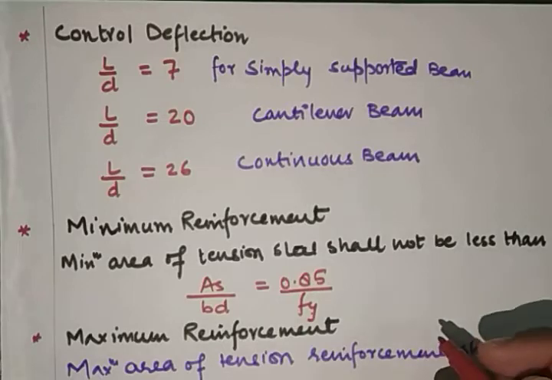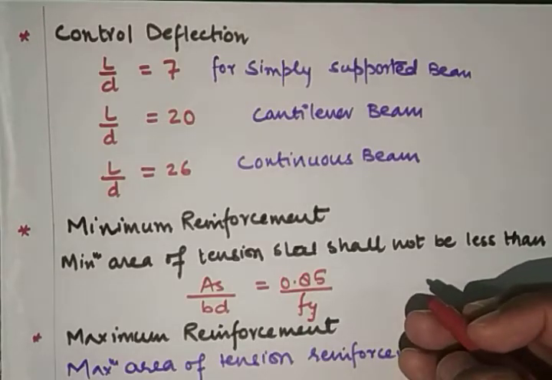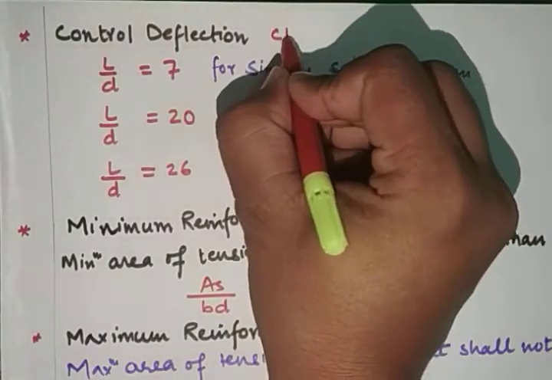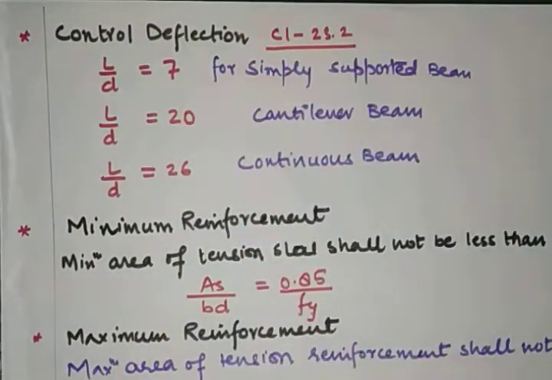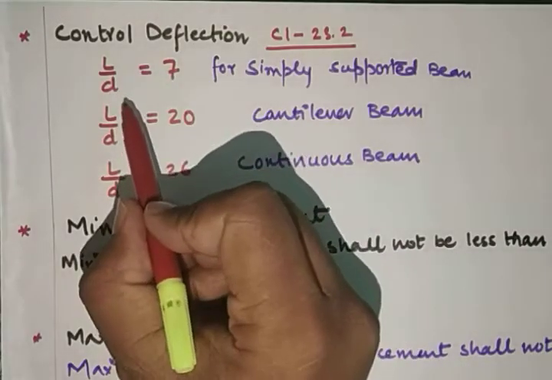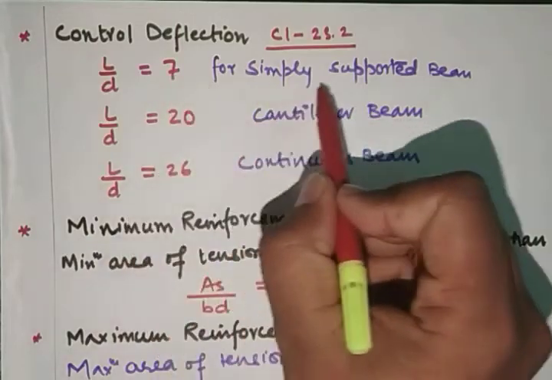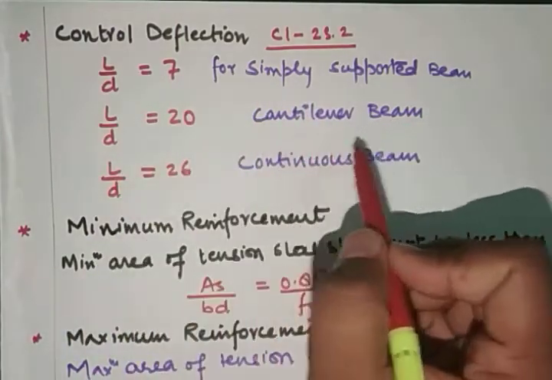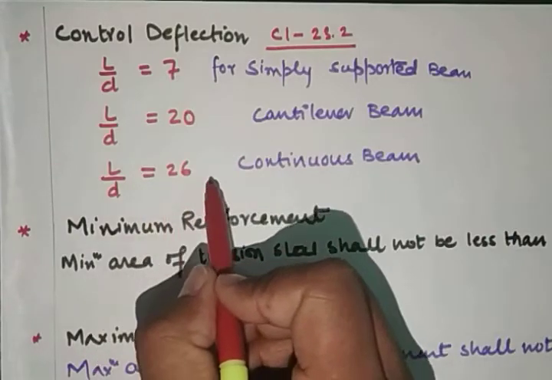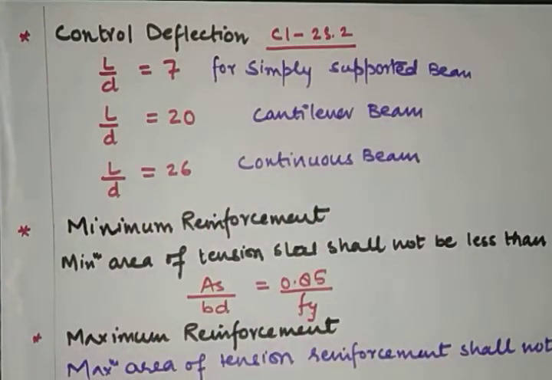So deflection control, as per IS 456-2000 the clause is 23.2. As per clause number 23.2 the span to depth ratio shall not be greater than: L upon D ratio is 7 for a simply supported beam, L upon D ratio is 20 for a cantilever beam, and L upon D ratio is 26 for a continuous beam.